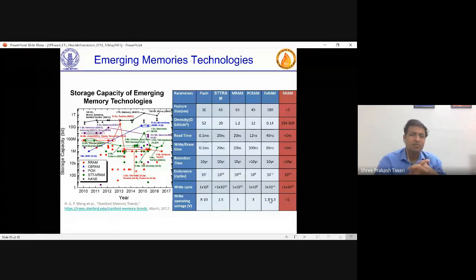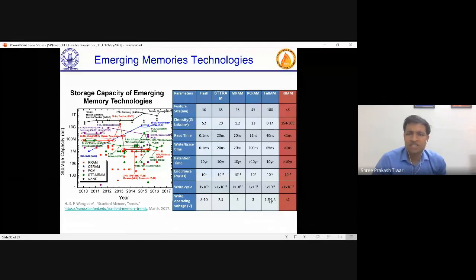If you see emerging memory technology, resistive random access memories are one. Why? Because they are the simplest possible structures. These are more like a capacitor, where there are two electrodes and a metal which can change its property. The conducting bridge RAM, CBRAM, is nothing but RRAM itself. Then PCM is phase change memory. Then STT magnetic RAM is there, then NAND flash. These are the smaller memories. When you compare these, RRAM has at least more potential to be the best among these.